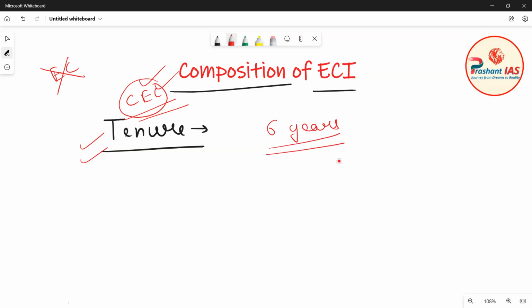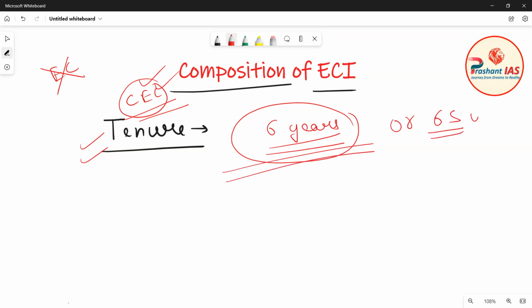It means that from the date he enters his office, he remains in office for a period of 6 years, or till he attains 65 years of age, whichever is earlier. So this simply means that if a person attains 65 years of age first, then